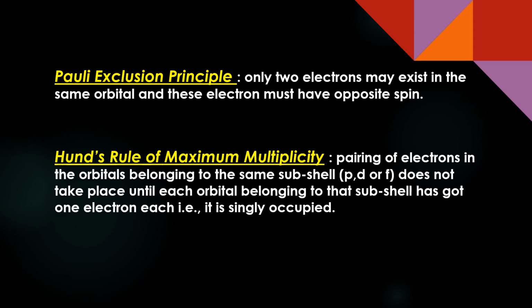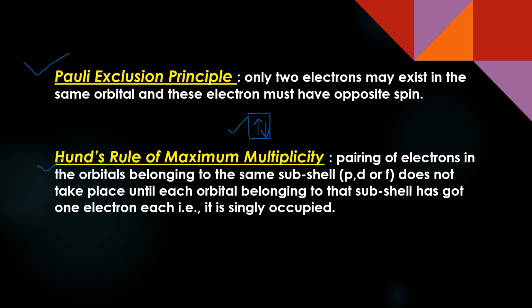I told you earlier also that if I have to show a particular orbital, which we show like this, if one electron has upward spin, the other has to have downward spin, plus half and minus half. Only two electrons may exist in the same orbital like this, and they should have opposite spin. Otherwise, if they have the same spin, upwards or downwards, they will repel each other more and stability would not be there. So this is Pauli's exclusion principle statement.